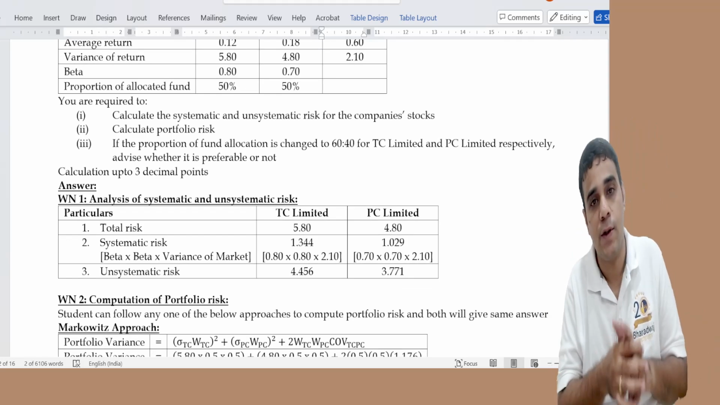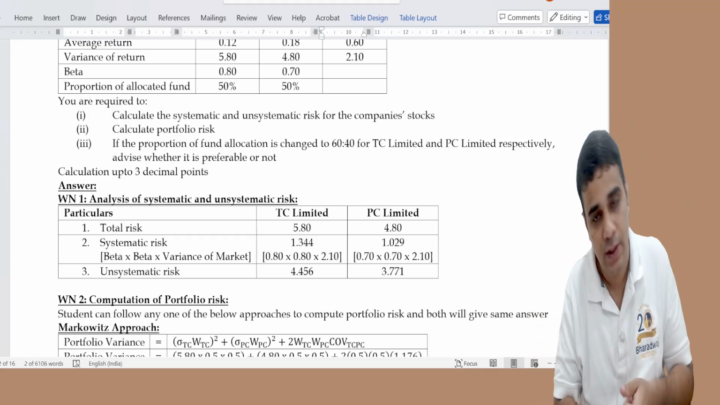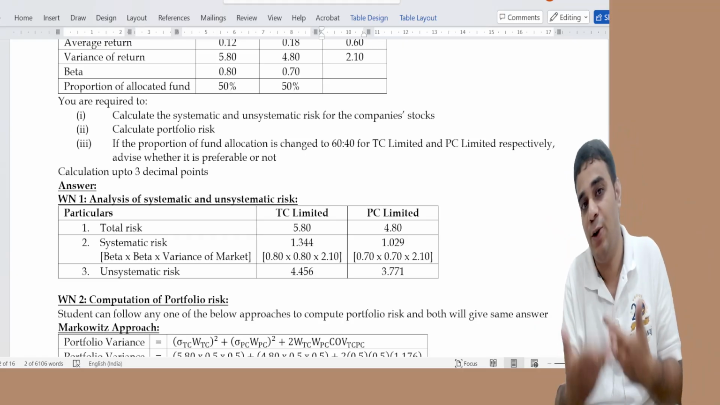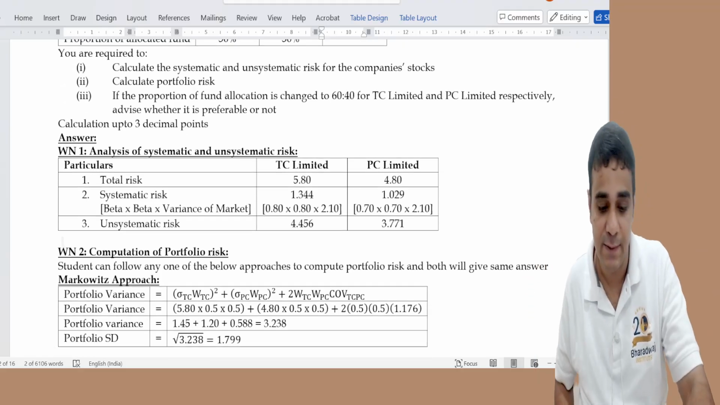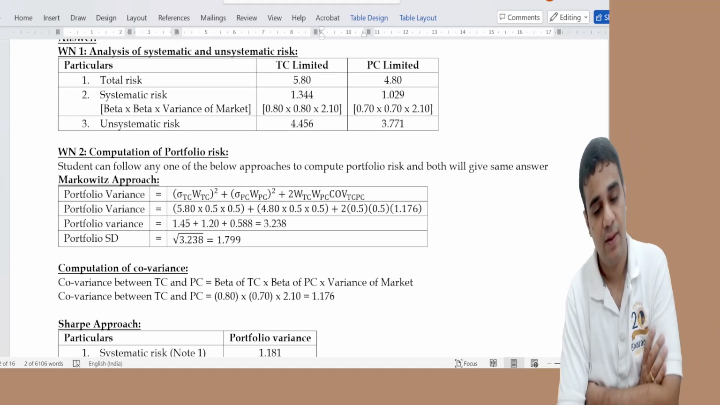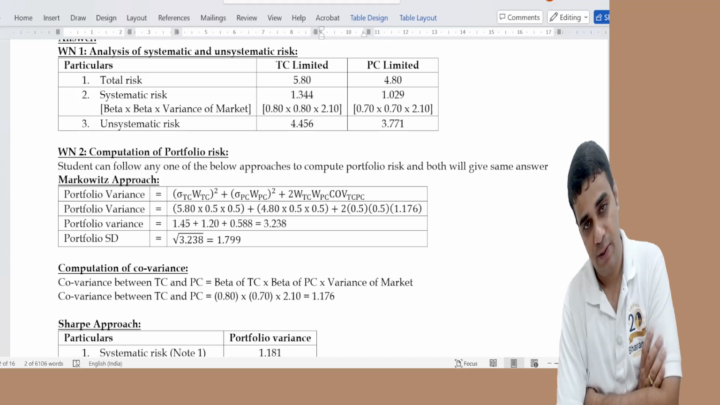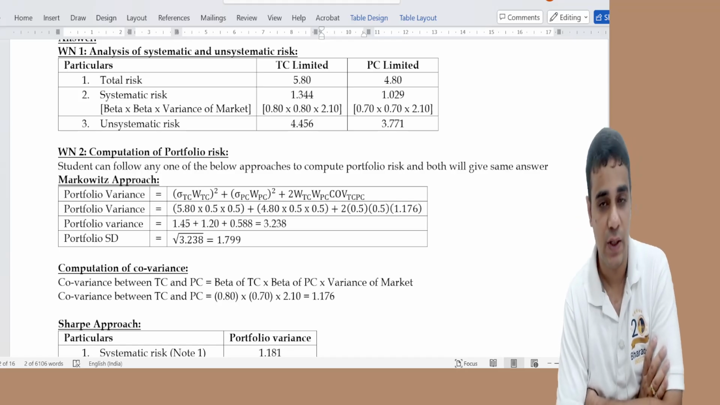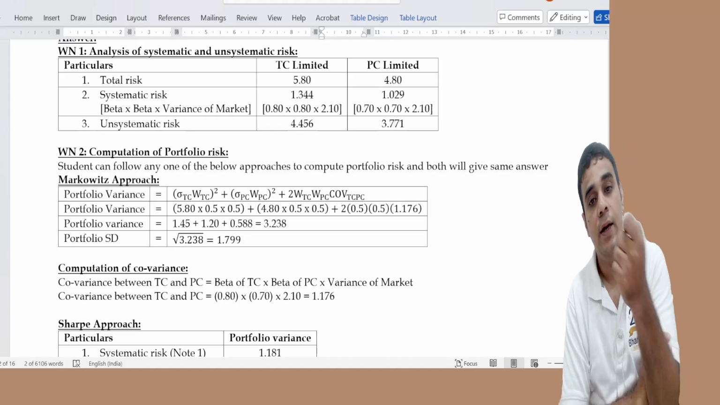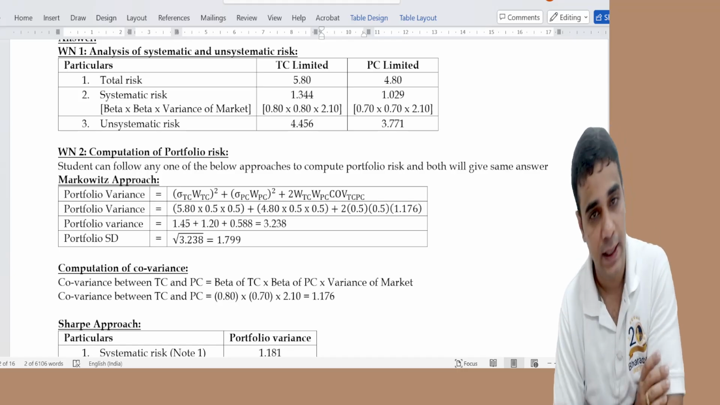For portfolio risk, you have two approaches, and both will give the same answer: the Markowitz approach and the Sharpe approach. Many students have messaged me asking whether they should do this or that. This is the Markowitz answer: weight of security 1 squared into its variance, plus the same for security 2, plus 2 into weight of security 1, SD of security 1, weight of security 2, SD of security 2 into covariance. How will you get covariance? Beta of 1 into beta of 2 into variance of market. You get an answer of 3.238.